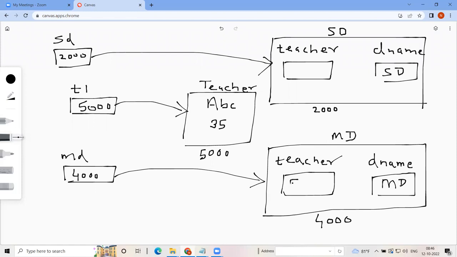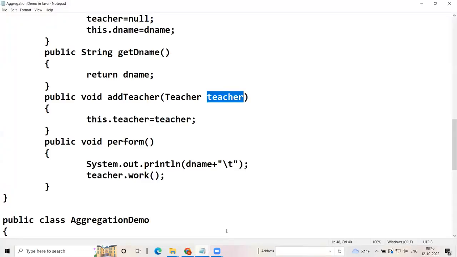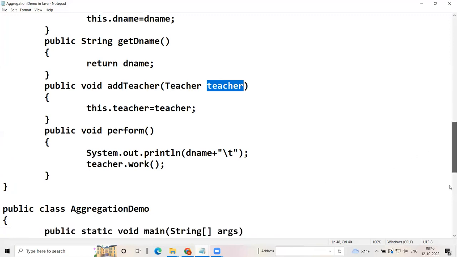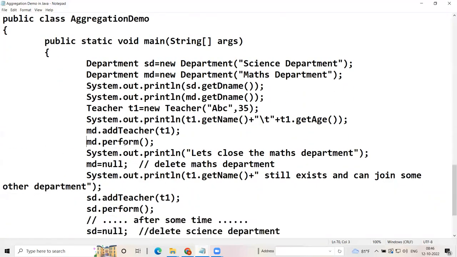That means this teacher reference will refer to this object. So this teacher, ABC 35, will work for the maths department. And then you call md.perform.